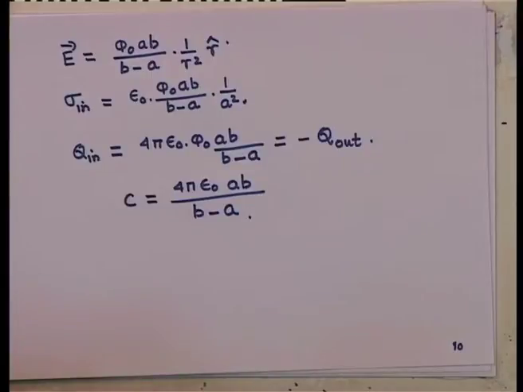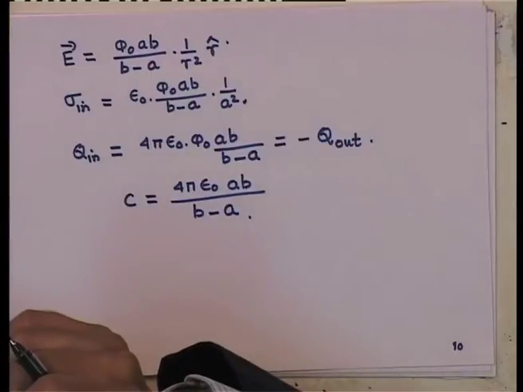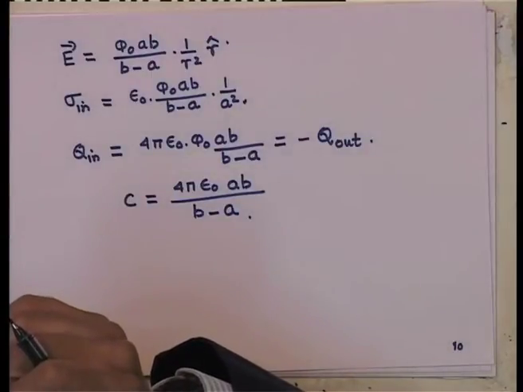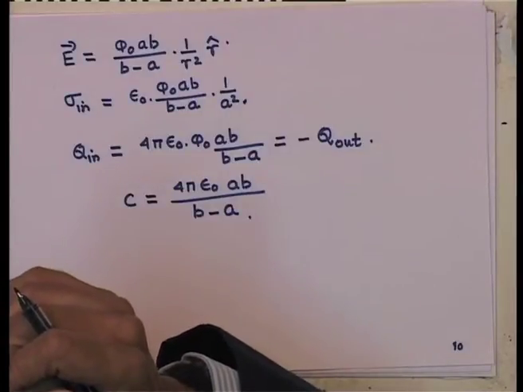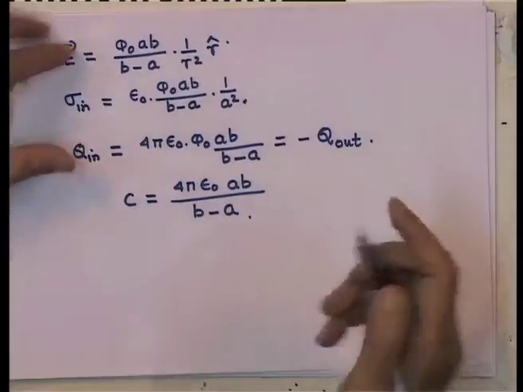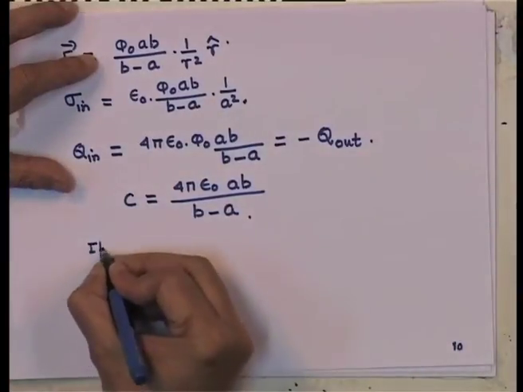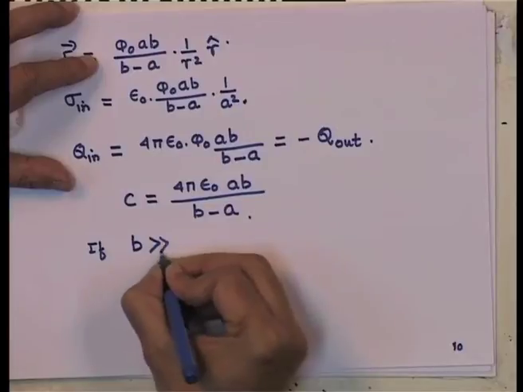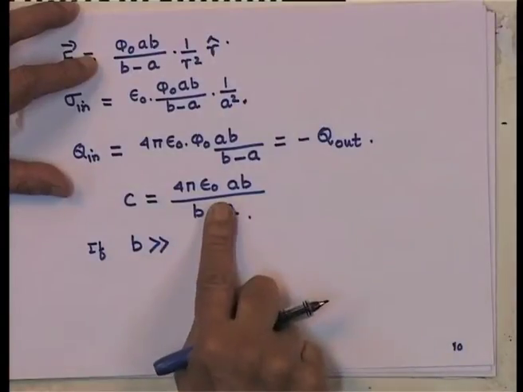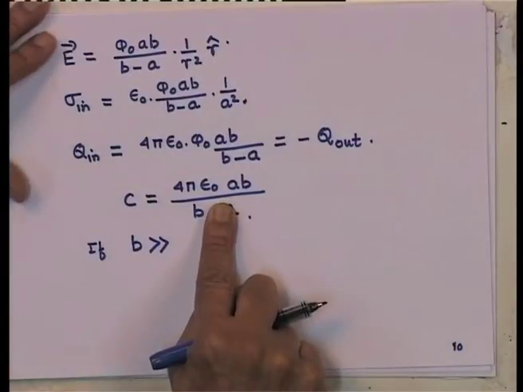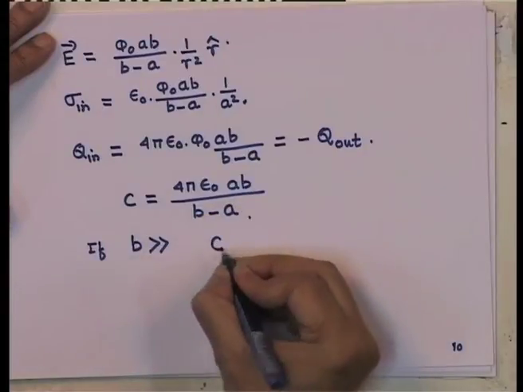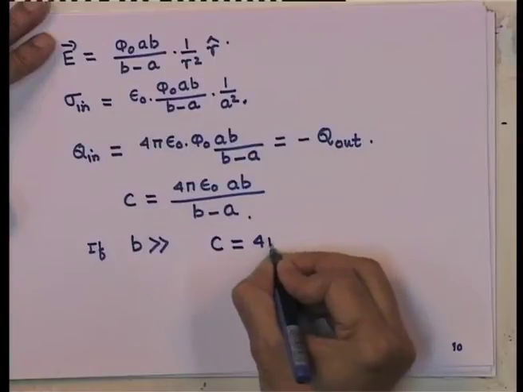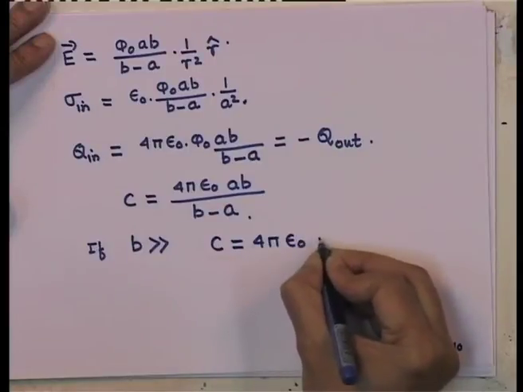Now, suppose I have just a single conductor. Now, this I can do by taking the outside conductor to infinite distances. That is, if b is very large, then you notice I can neglect this a in the denominator, and then this b will cancel out with that b, and I will be left with the capacitance equal to 4 pi epsilon 0 times a.